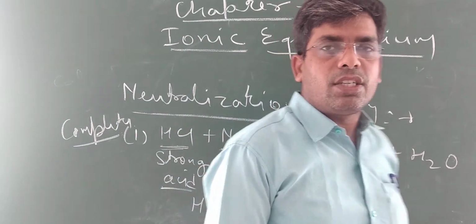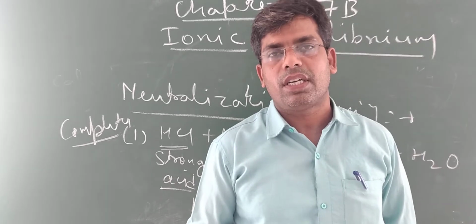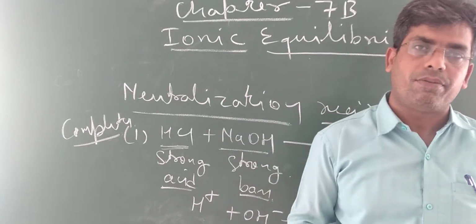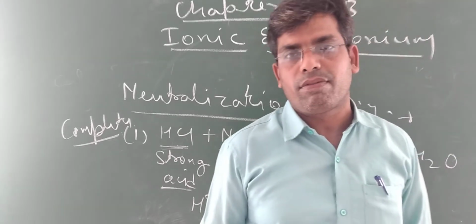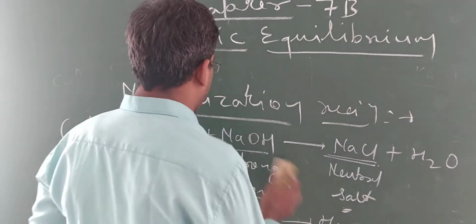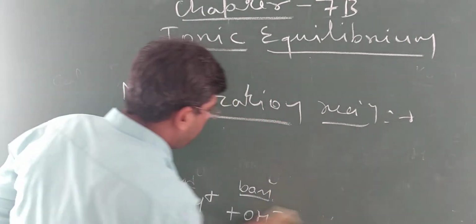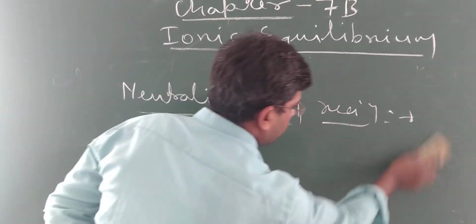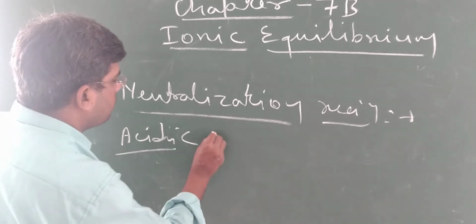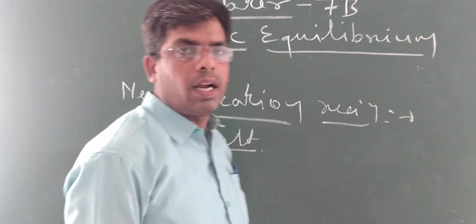If a strong acid and a weak base are taken, then the nature of the salt is acidic. For example, that is an acidic salt. Acidic salt means the nature of the salt is acidic.